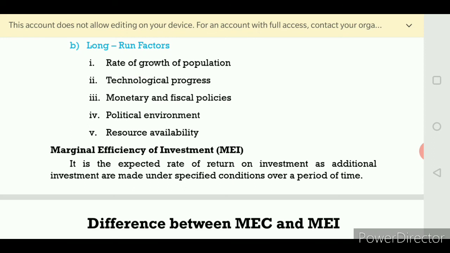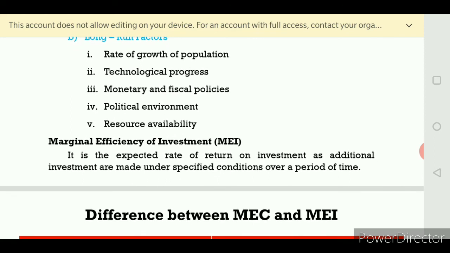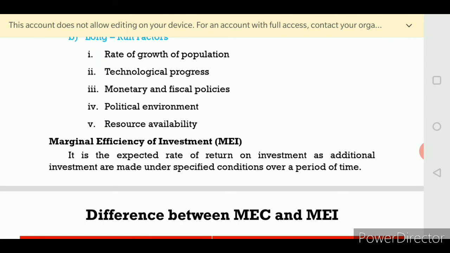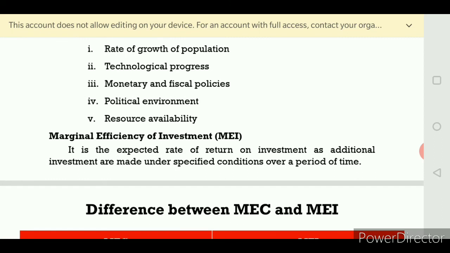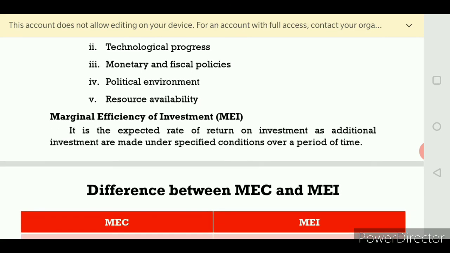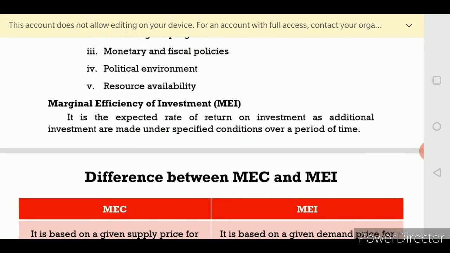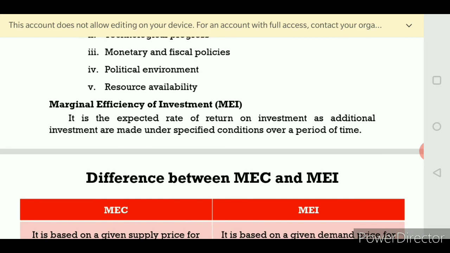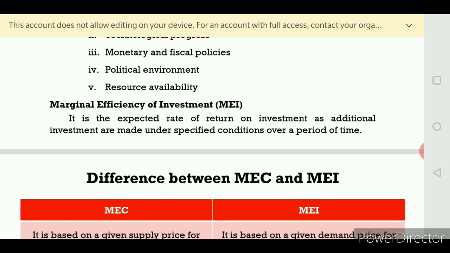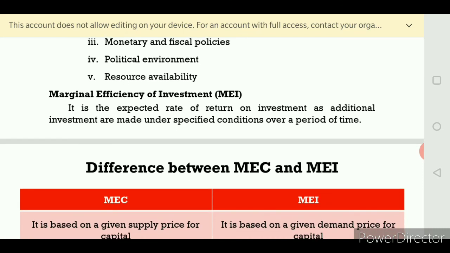Next we come to the long run. Rate of growth of population: if the population is high, demand for commodities will be high, varieties of commodities will be available, and investment will be high. Technological progress: if there is a lot of technology, it creates a chain link, so automatically marginal efficiency of capital will be increased. Monetary and fiscal policy: monetary means availability of cheap interest rates, and fiscal policy means tax concession. If these are good, automatically marginal efficiency of capital will be high.